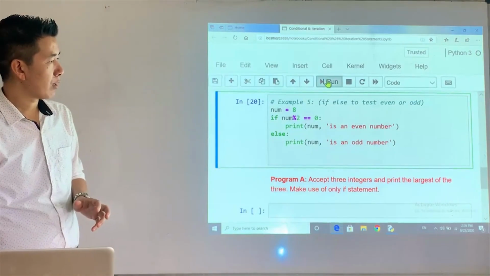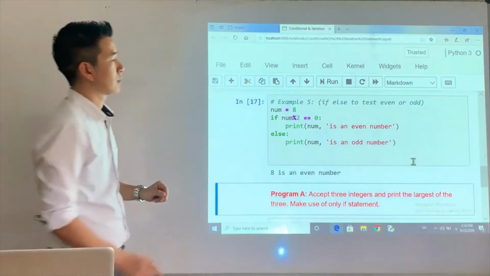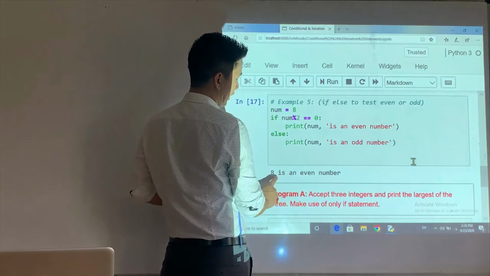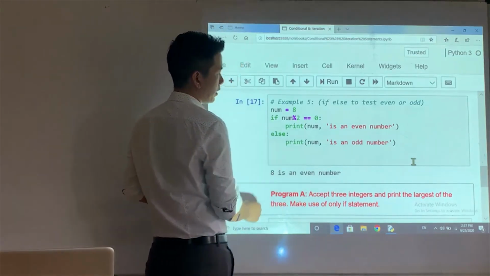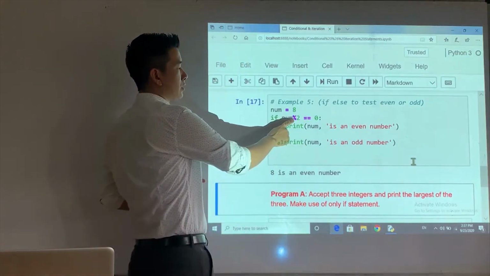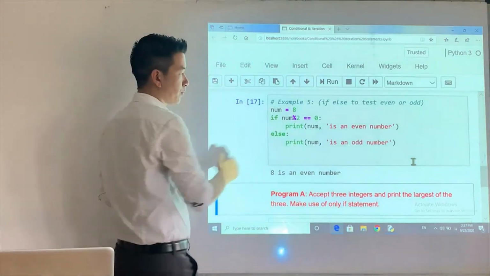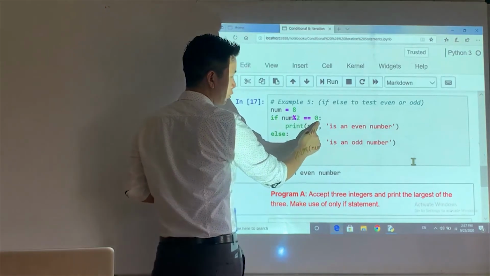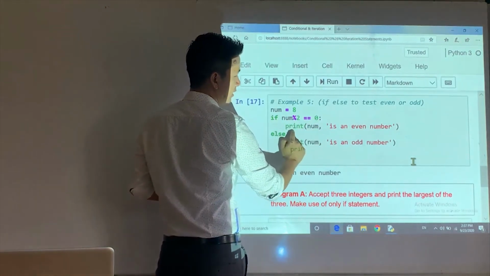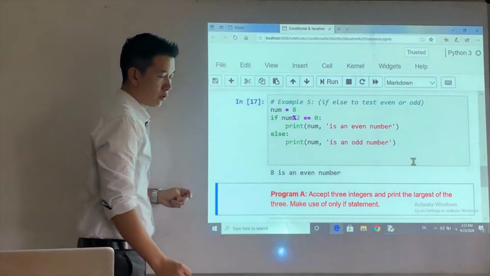So let's run the program and check. Okay, for 8, I get 8 is an even number. Because look at this, 8 divided by 2. What is the remainder? The remainder is 0. Is 0 equal to 0? The condition is true. Hence, this statement needs to be executed, right?